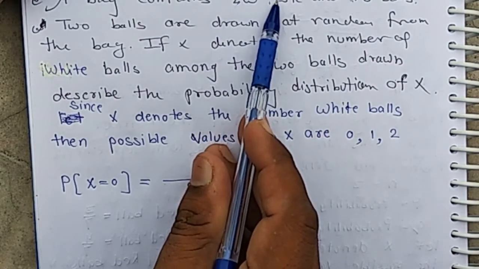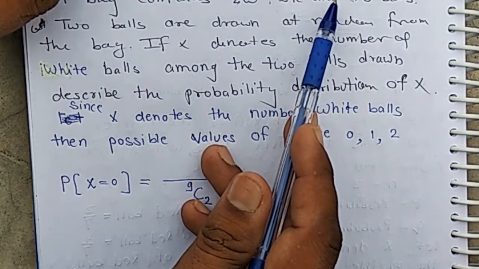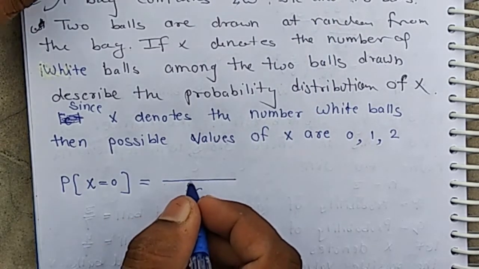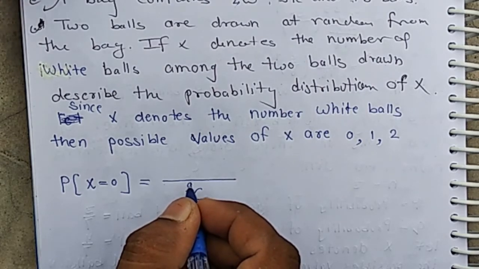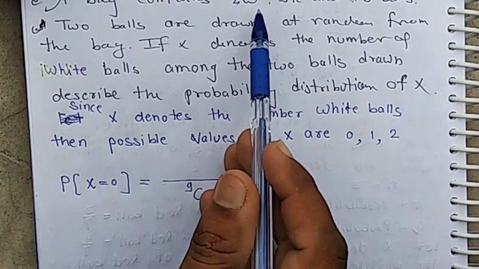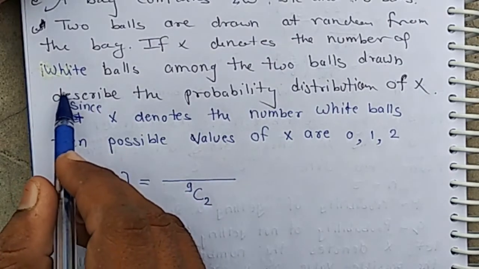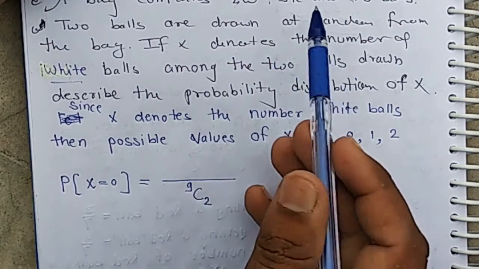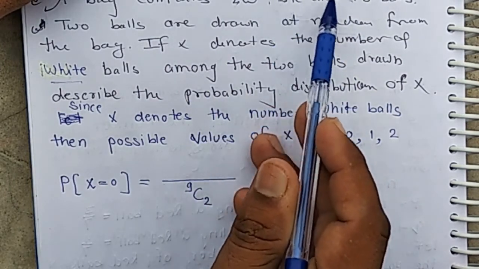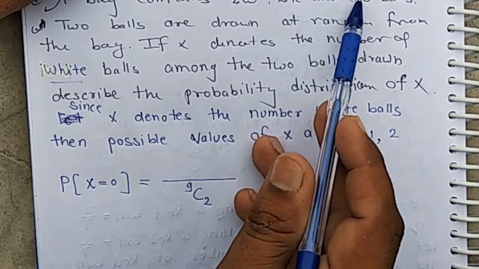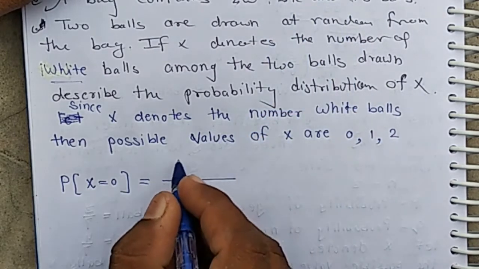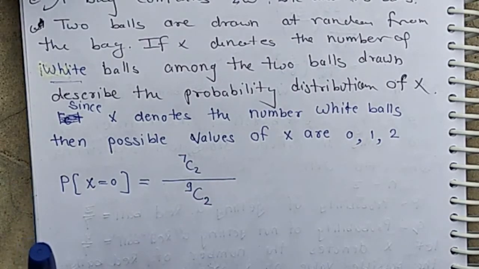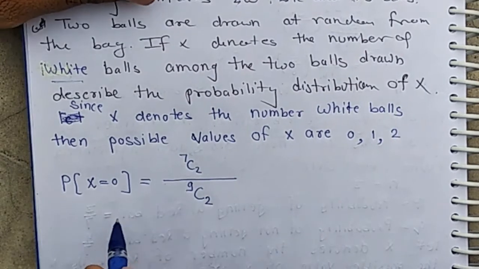The drawn balls are not white balls, so we have to draw them from the 3 red and 4 blue balls, that is 7C2. We have to draw 2 balls out of 7.